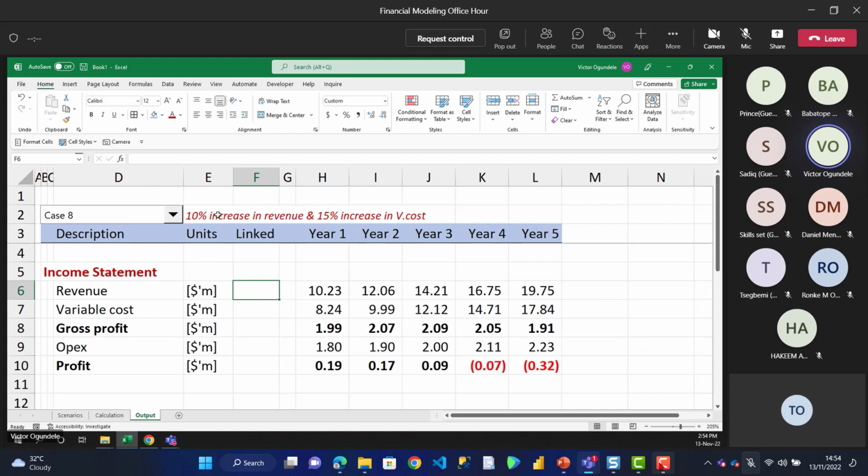Let's say, do you have anything in 10? So on that case 10, a 10% increase in revenue and 15% increase in variable cost. Now remember, our cost incremental factor is way higher than our pricing incremental factor. So you can see here, maybe year 1, year 2, year 3. Let's look at year 4, year 5. So they now start the planning of their growth strategies.